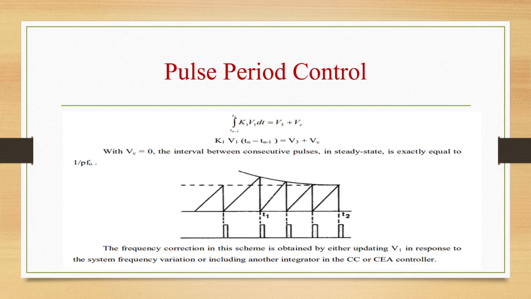This figure is showing how an exponentially decaying Vc, which appears at t is equal to T1, shifts the delay angle by decreasing the pulse frequency between T1 and T2. Frequency correction in this scheme is obtained by either updating V1 in response to the system frequency variation or including another integrator in the CC or CEA controller. So it can be seen that conceptually the pulse period control is similar to PFC and both have integral characteristics.